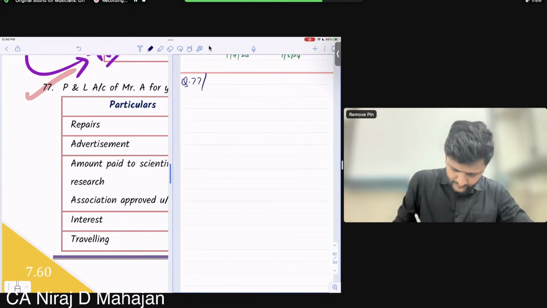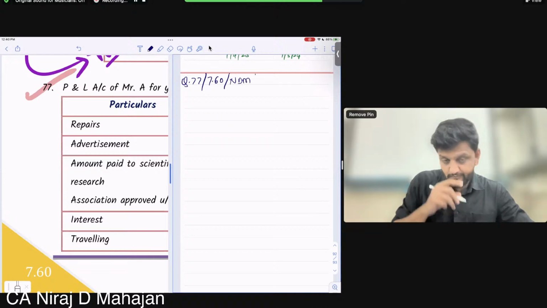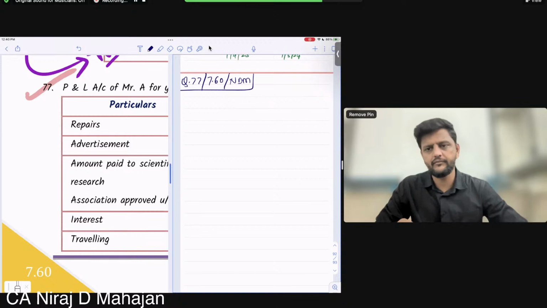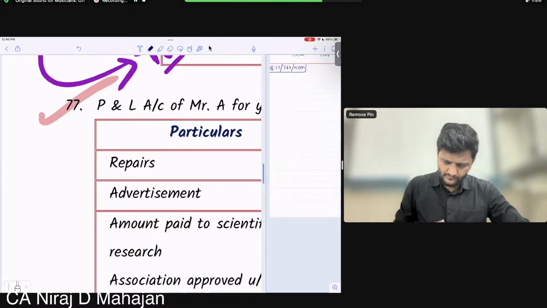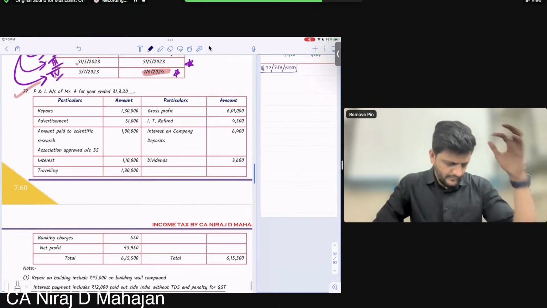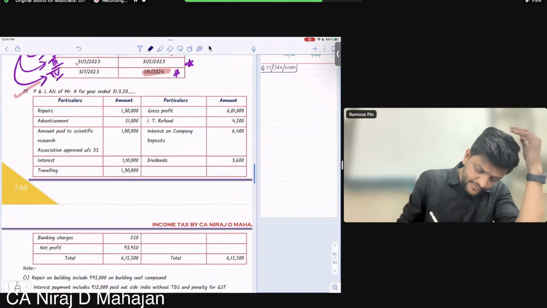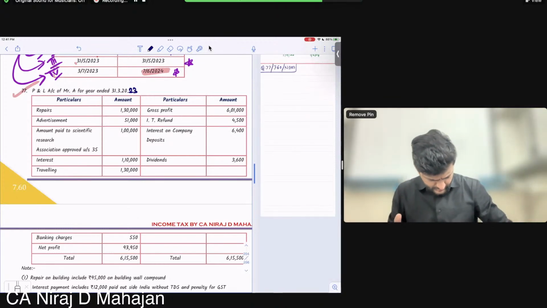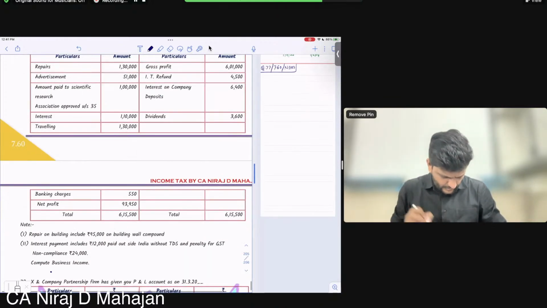Ready, everybody? The P&L account of Mr. A for the year ended 31st March 23 is given to us. We just have to compute the business income. Okay, everybody?